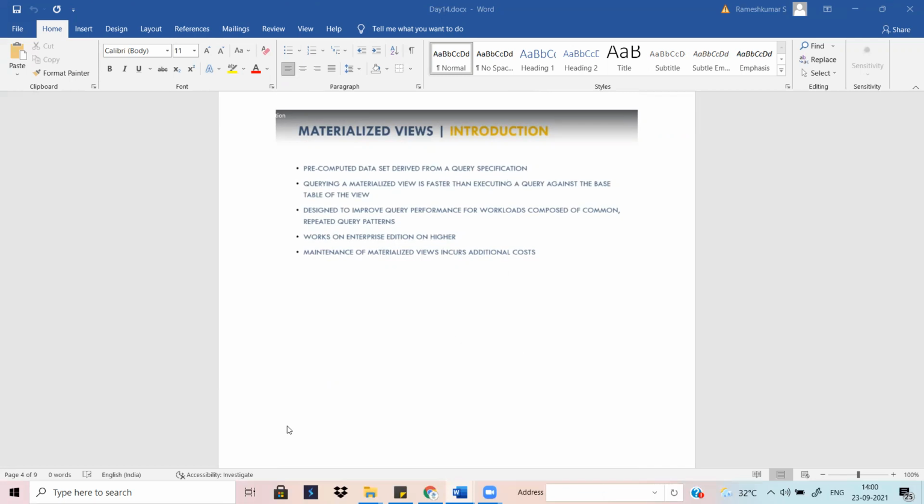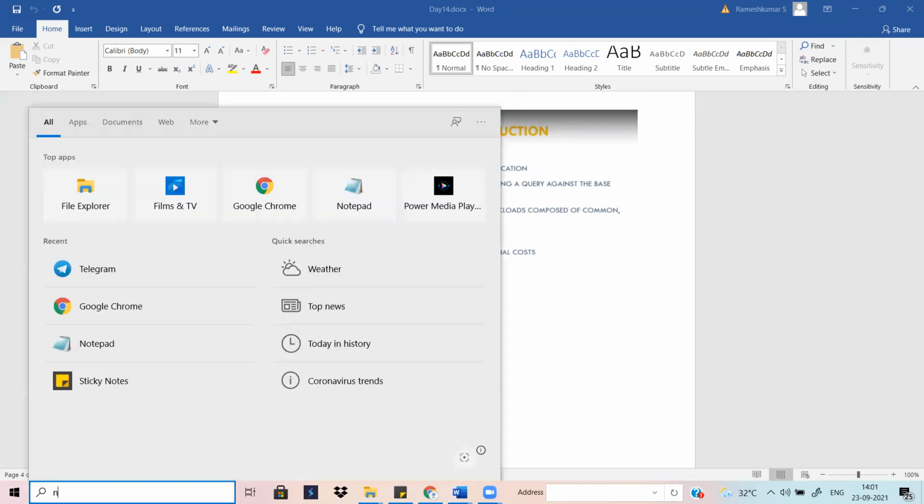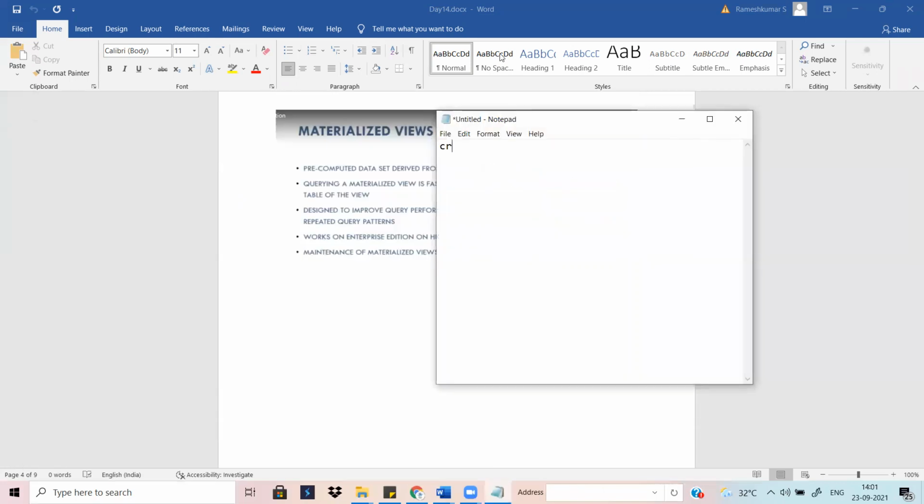Whatever query you write, suppose you create a view: select star from table where sales date greater than last week. It will fetch the data greater than last week, the latest data, and load it into this view. The view name, view report, can be any name.